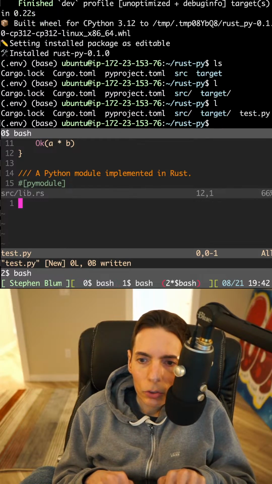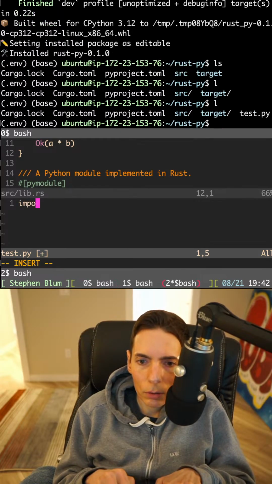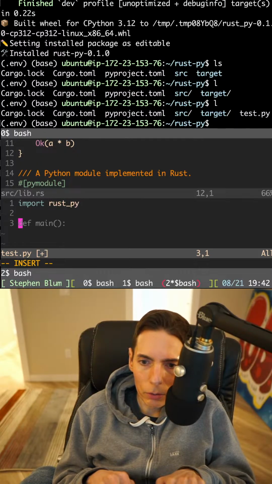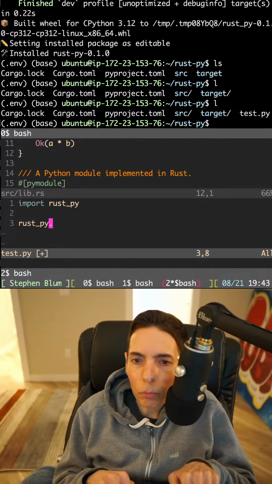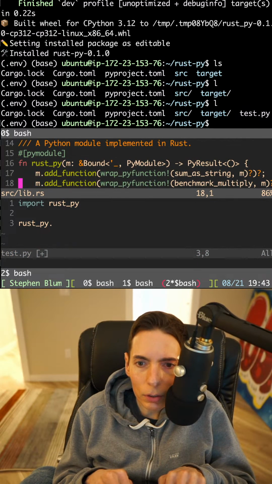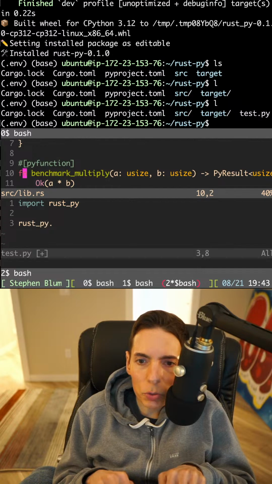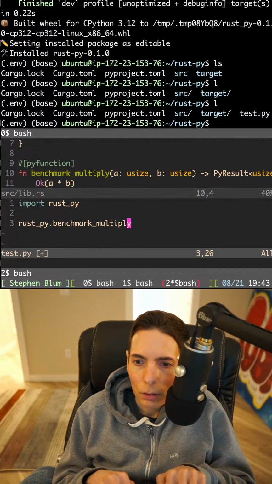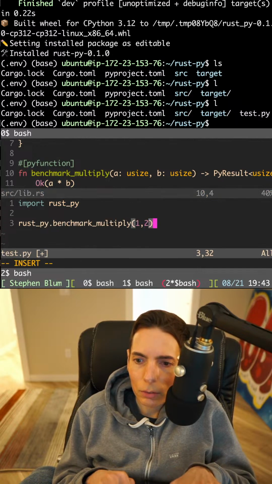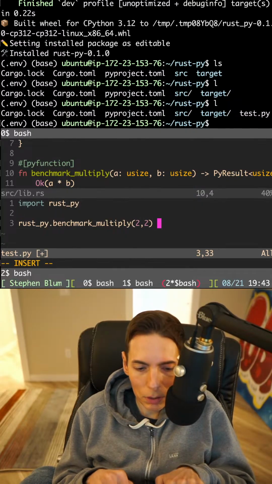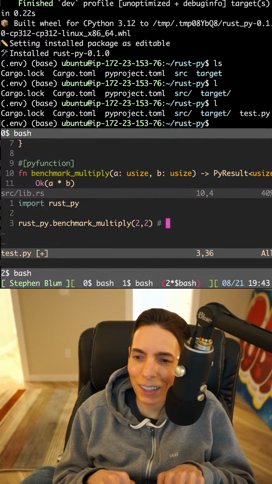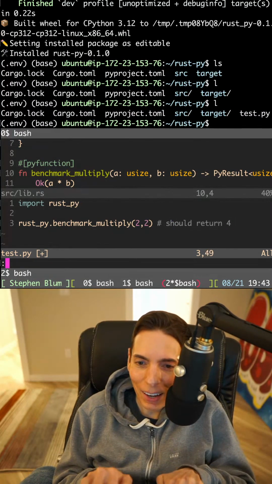Okay, cool. So let's do import, it's called rust.py, and then we can run rust, not hello, but let's see, it's going to be rust.py multiply. What was it? Where is it? Here it is. Benchmark multiply. Okay. And we'll go 1, 2. Well, actually 2, 2, so we know that it's actually going to be 4, right? Because this should be 4. Should return 4, yeah.